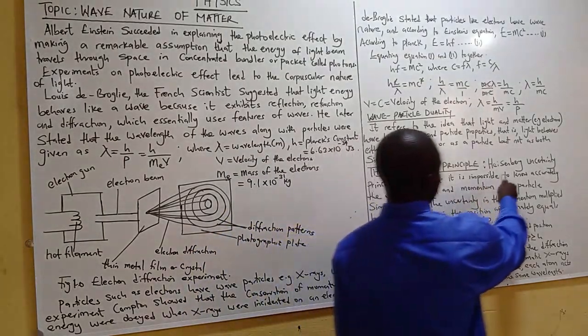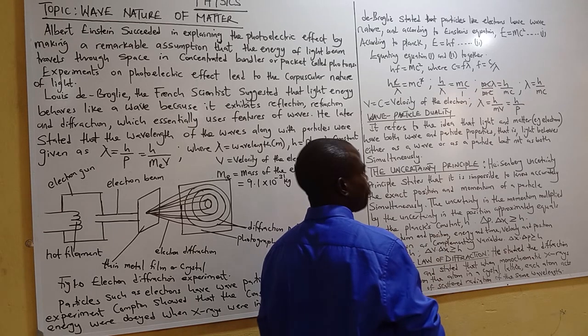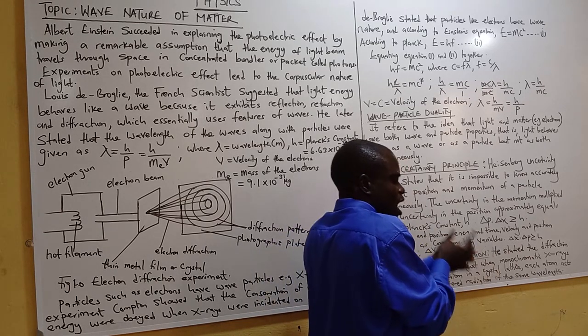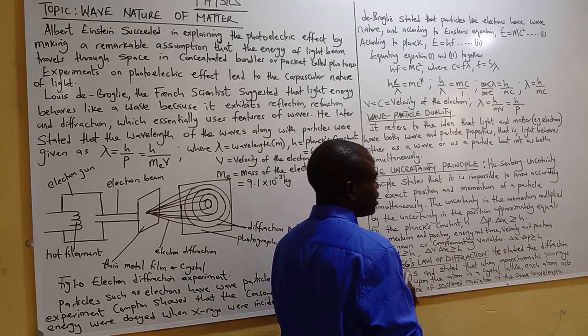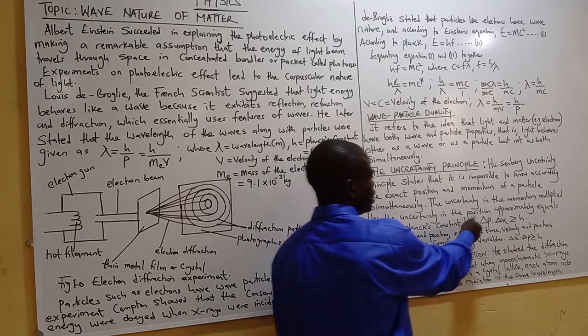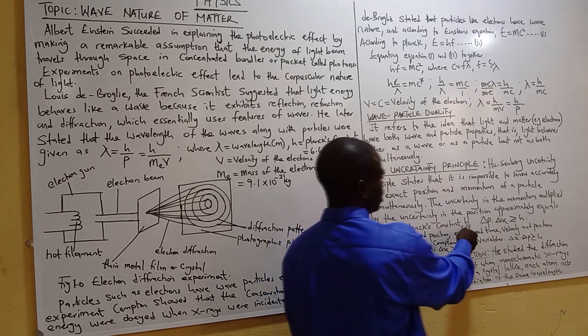The uncertainty in the momentum multiplied by the uncertainty in the position is approximately equal to Planck's constant. You can see h.